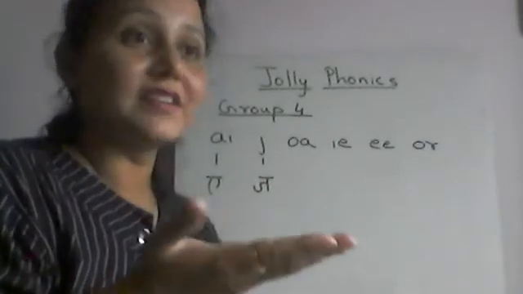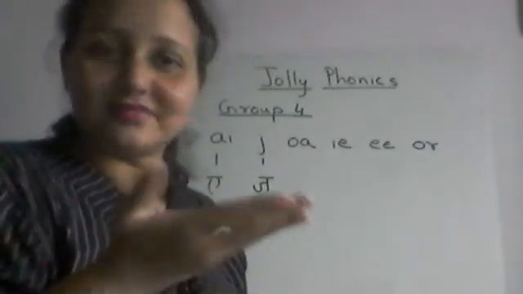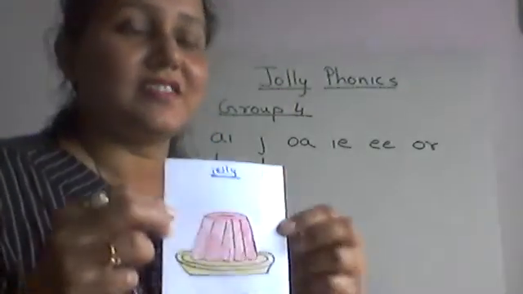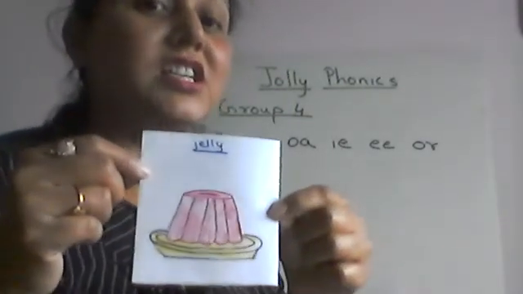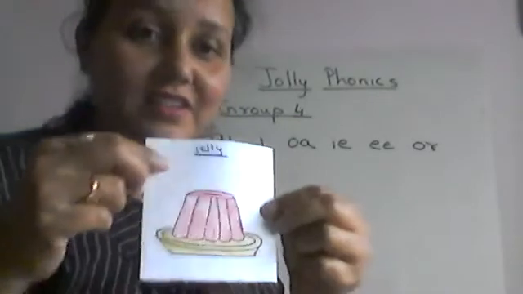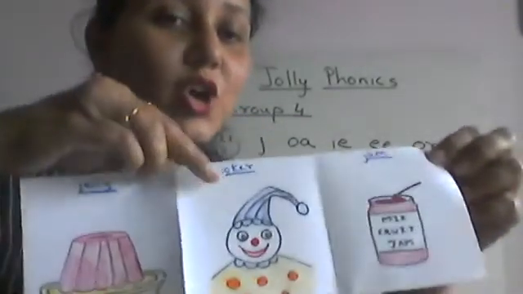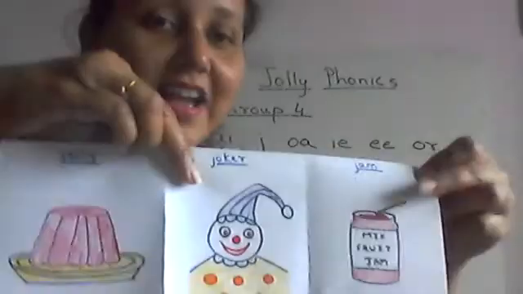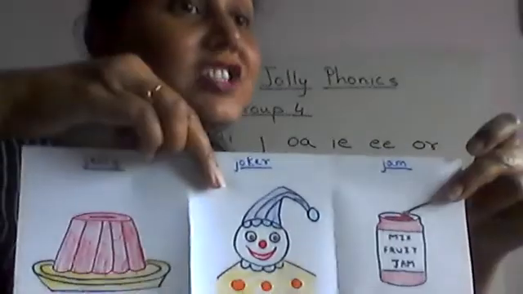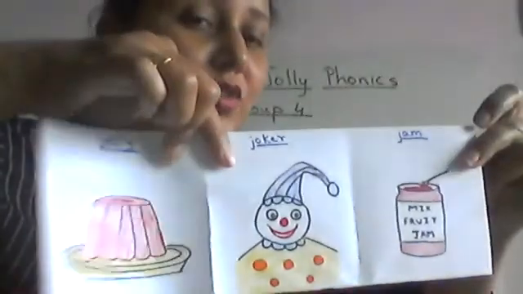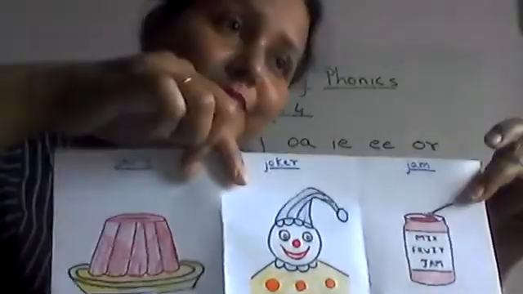So it is J. Okay, so the flashcards for J are jelly, Joker, and jam. So jelly, Joker, jam.